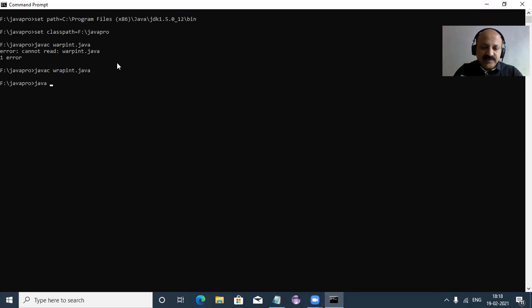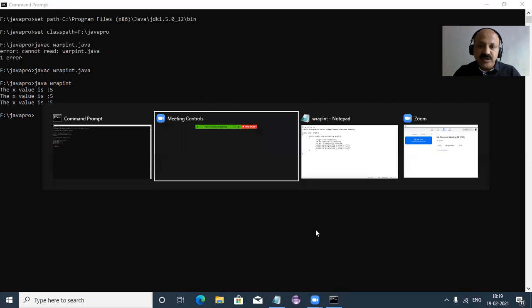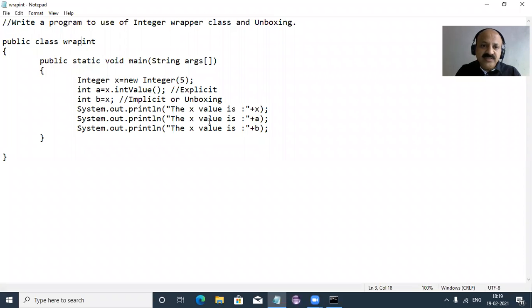Now that is wrapint, our class file name. The JDK javac is the compiler and java is the application launcher. You can look at all that. Our message is XX, so we can change it, but I just copy and paste. So be careful: here is the A value and here is the B value, but all are the same.